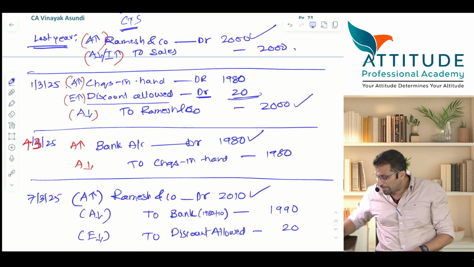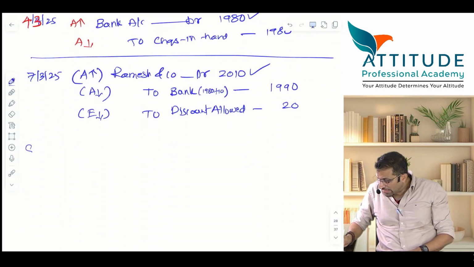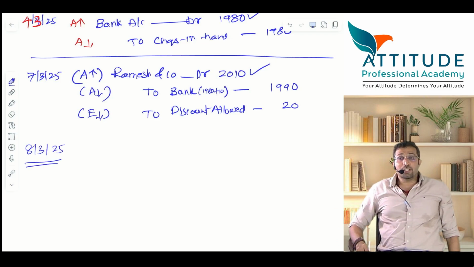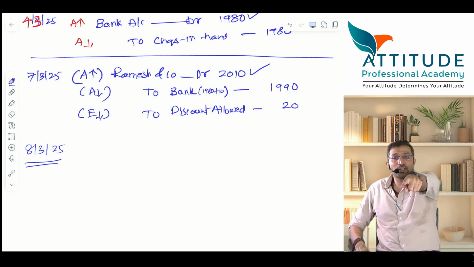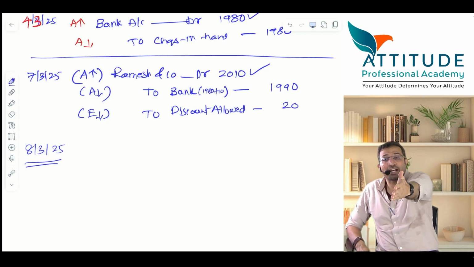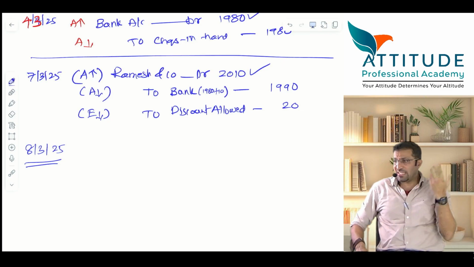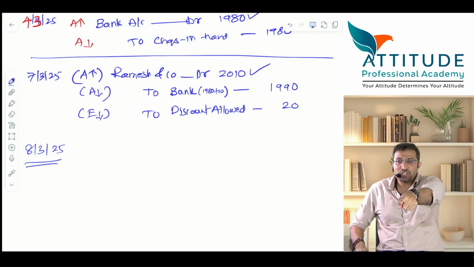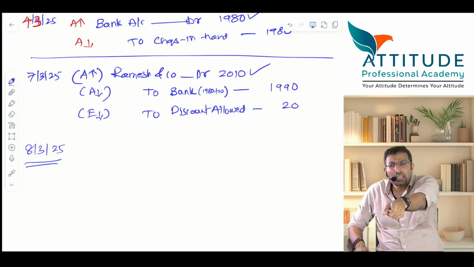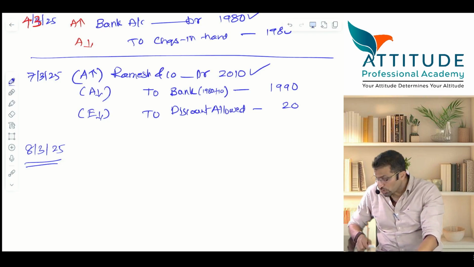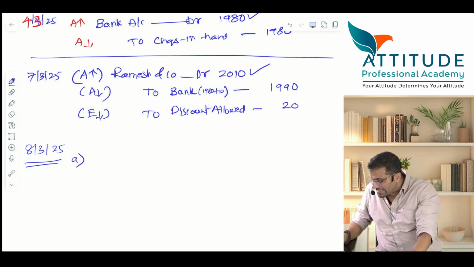15. Now tell me, on 8/3/2025, interest charged by you. You are Mahesh. I am Ramesh. Interest is an income to you, yes or no? Is it received or receivable? First is receivable entry. Baad mein aapko check milega na? So on this day, 2 entries are passed. One is interest charged. What?